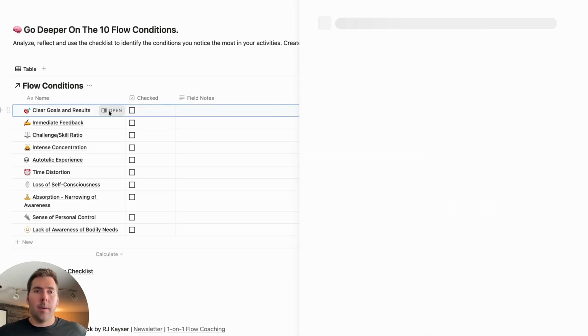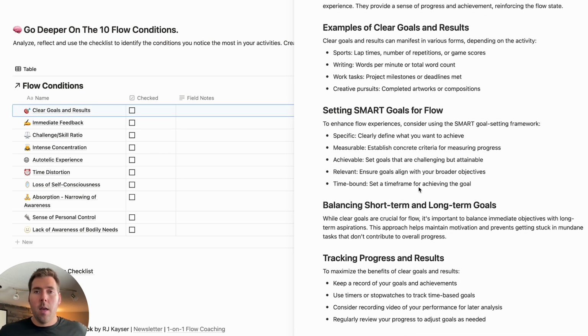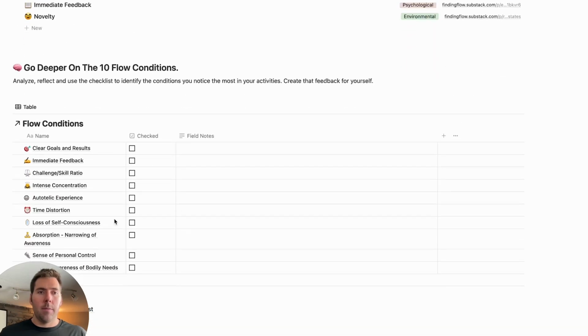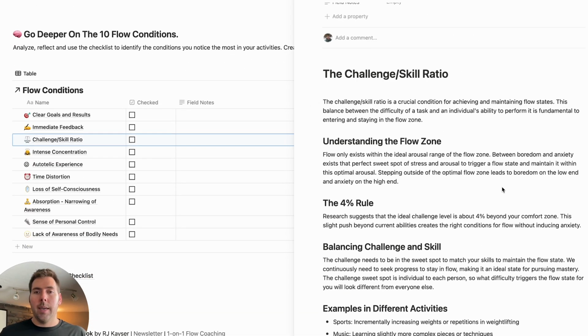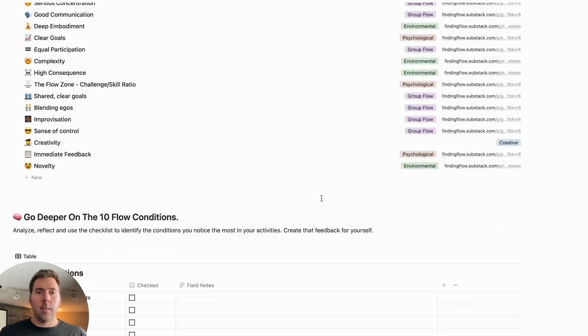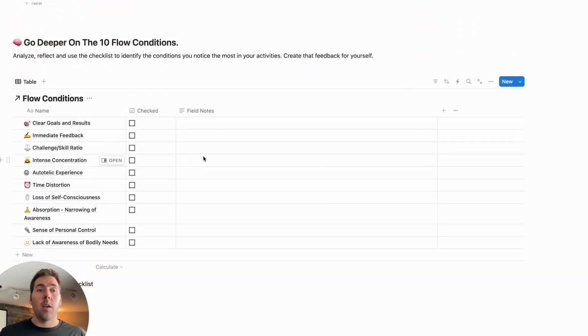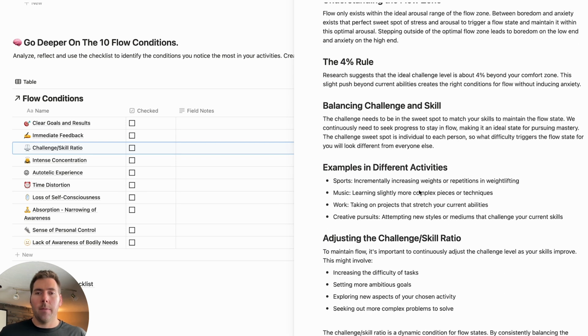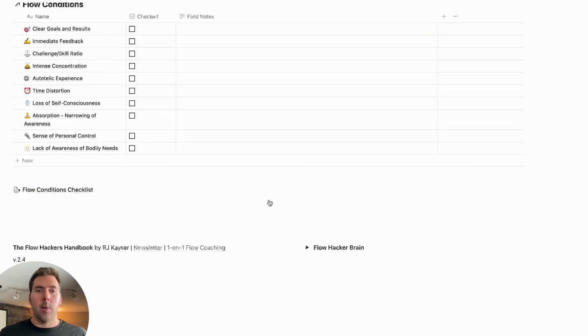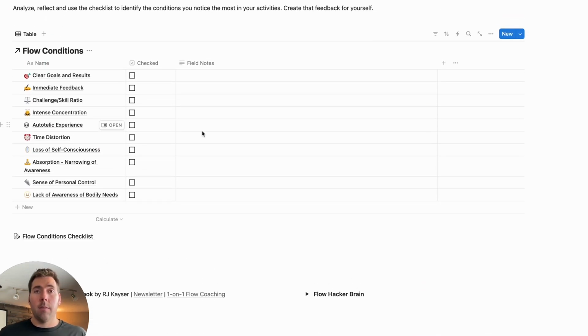So you'll also find that each of these opens up with a full entry on the information around the different flow conditions, so that you can begin to understand them better, what things bring those conditions most to you, and making notes around that. How do you get into a state of intense concentration? What does the challenge skill ratio look like for you, and how do you reach that 4% rule? All of these different factors that go into experiencing flow.